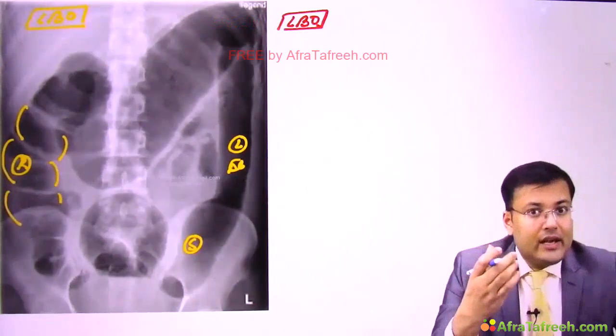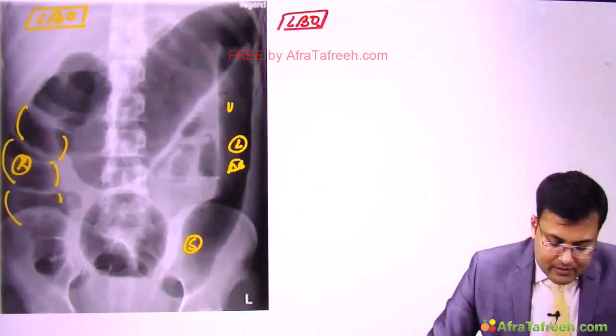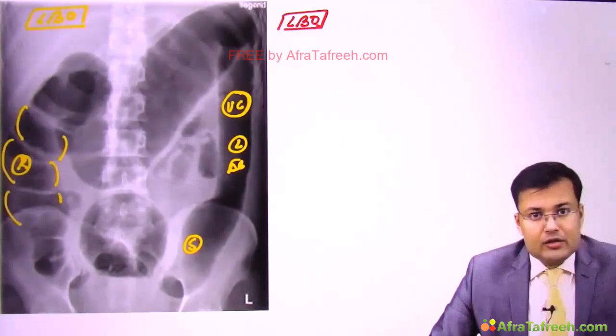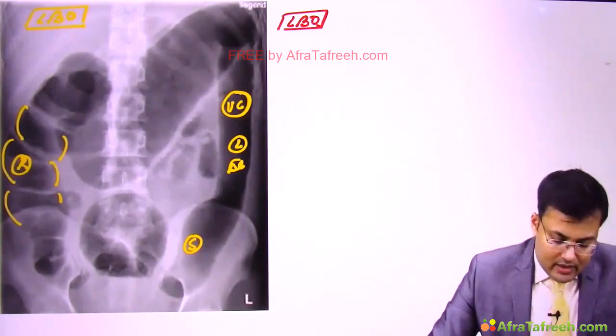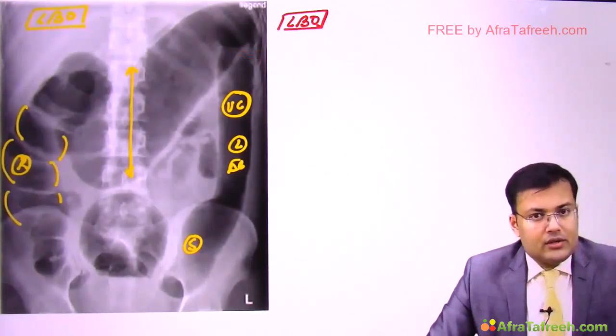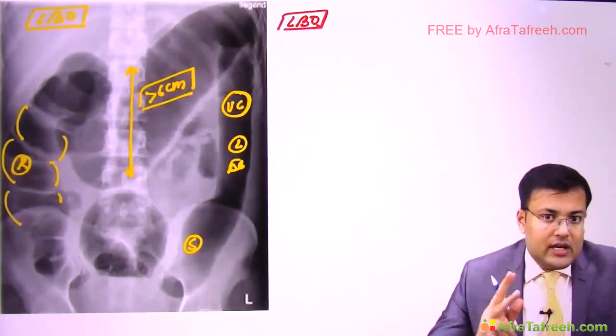It means it is ahaustral colon, also known as pipe stem colon, also known as lead pipe sign, and it's a characteristic feature of which condition? Ulcerative colitis. So this patient is suffering from ulcerative colitis. Second thing, in the transverse colon you can see reduced haustration and it is massively distended, and if the diameter is more than 6 cm, it is toxic megacolon.